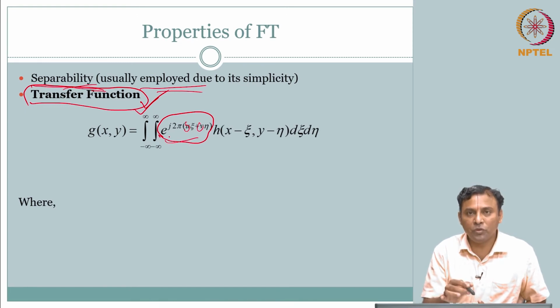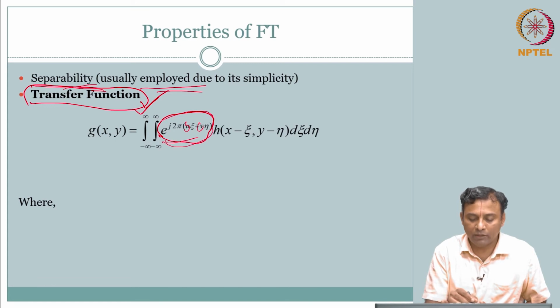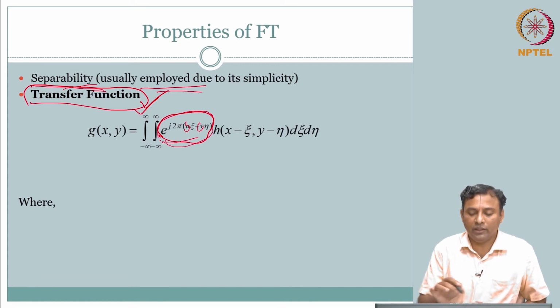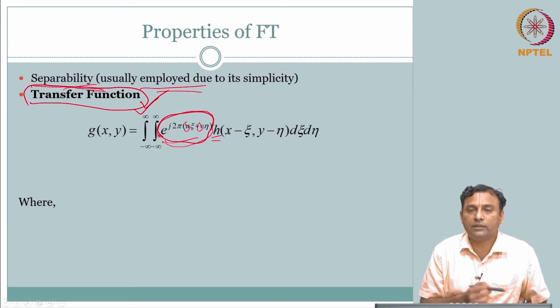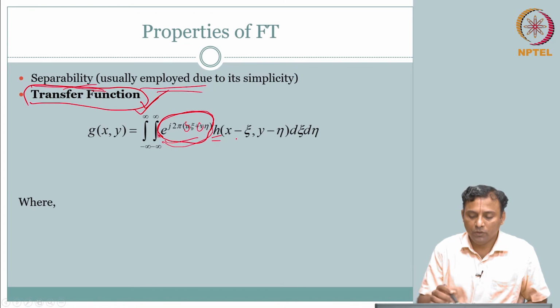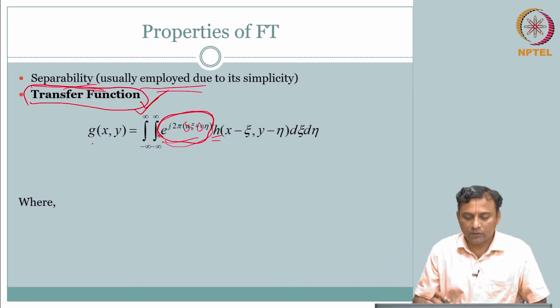Instead of f of x comma y, the input signal, we have replaced it with a complex exponential. That is all we have done, and this is your system impulse response. So, this is your system: input, system, and this is your output. Nothing fancy.